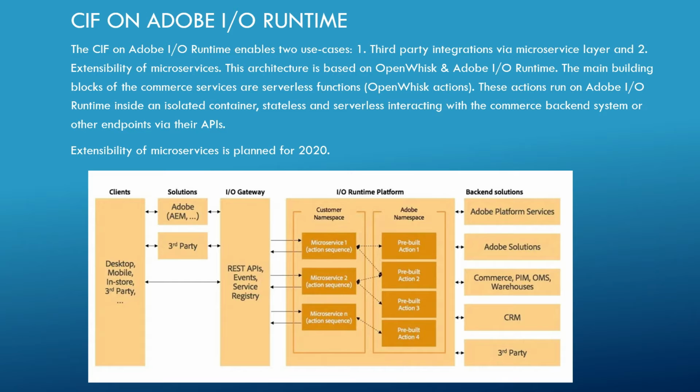So this is the kind of architecture, CIF on Adobe I/O Runtime. So clients connecting to AEM or any other third-party application can talk to the I/O gateway through GraphQL or any other REST API, events, anything else. Then it will have the functionality defined, microservices defined. So here we have customer namespace and Adobe namespace, meaning we will have the pre-built functions, and also the customer can define their own functions. Then it can connect to the backend solutions.